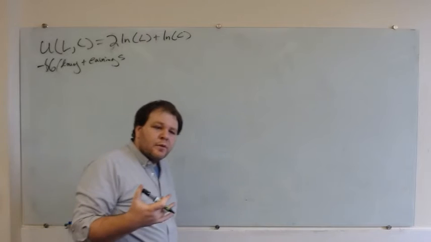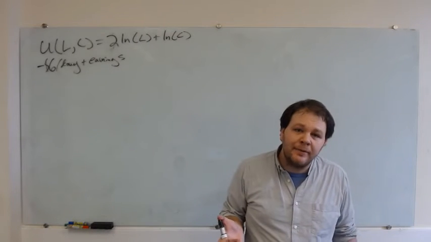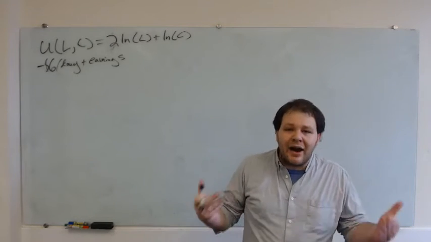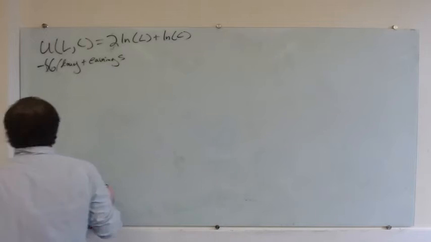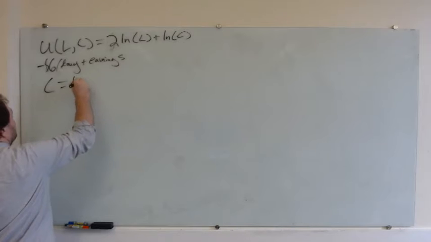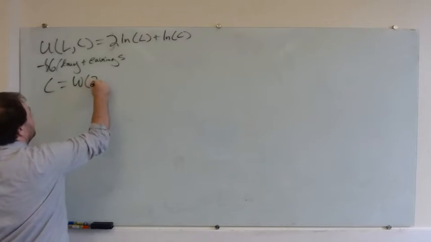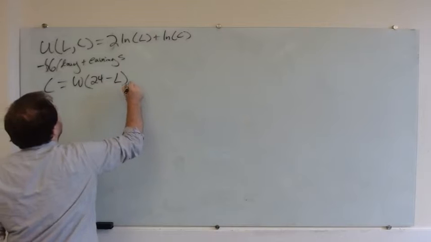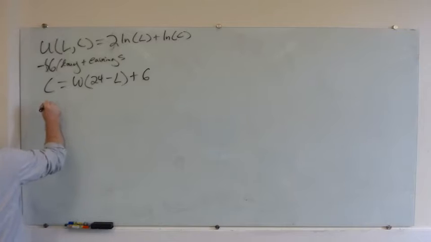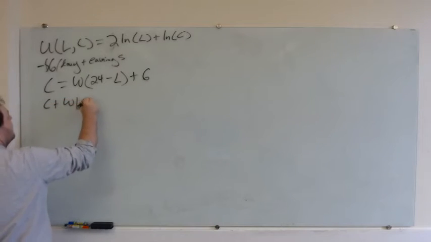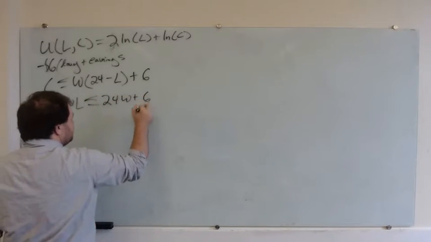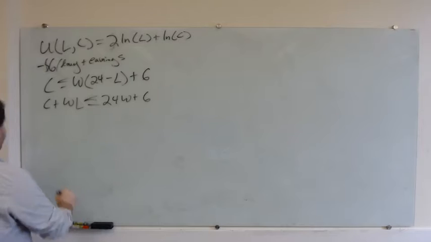So first of all, let's think about what our budget constraint is going to look like. And we can do this by thinking, for any given amount of leisure time, how much consumption can you afford? So we'll say, well, the consumption that you can afford is going to be your wage times the time you spend working, 24 minus L, plus your non-labor income, so $6. And I'll rearrange this to be C plus WL less than or equal to 24W plus 6. Good?